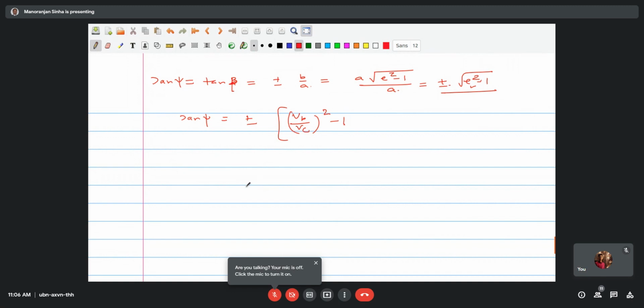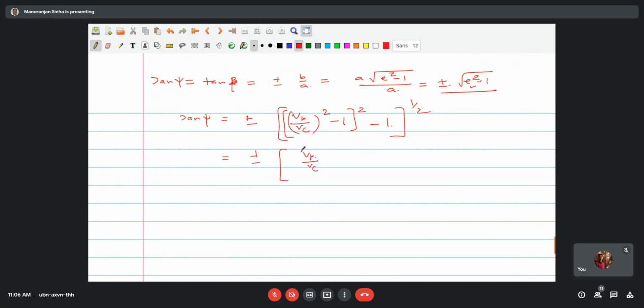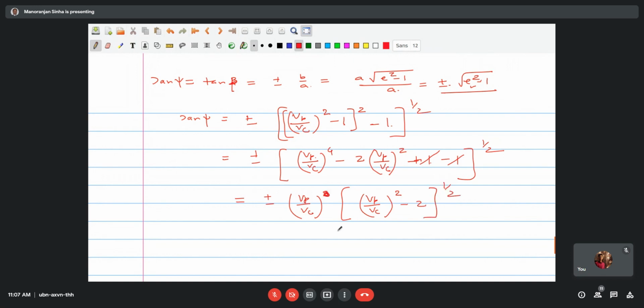This is your E. So this becomes the square root of E square minus 1. So this is the asymptote angle.